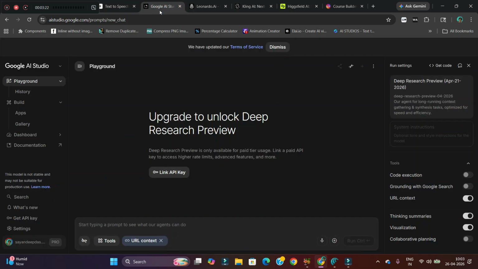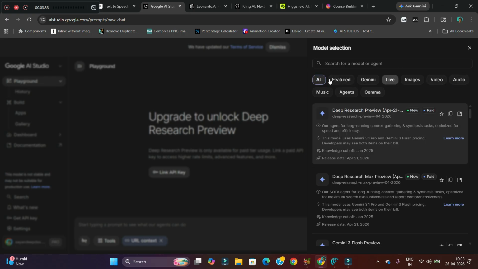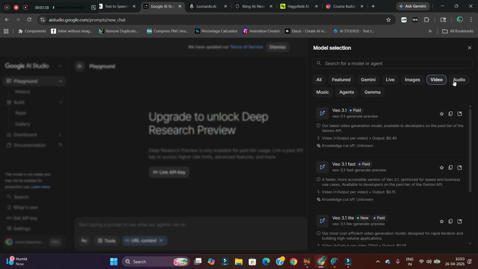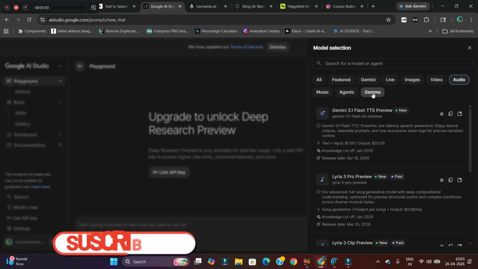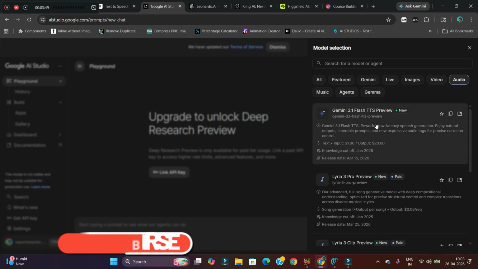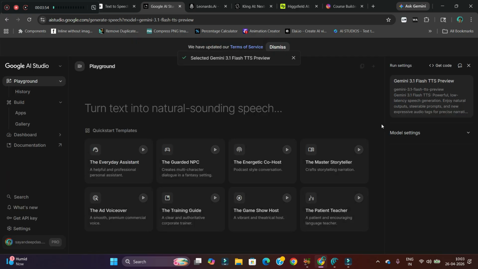Now, let us go to the second software, which is Google AI Studio. Here you will have to select this model part, and here as you can see you have different types of models. For example, you can create image, you can create video, and you can create audio as well. Music, agents, gems, these are different things, so I am not getting into that. For the time being, I will select audio. Under audio you have different models. So I would suggest you go for the Gemini Flash 3.1 model.